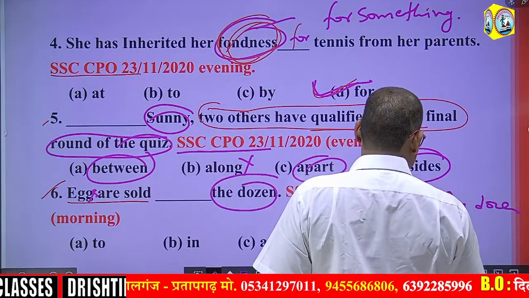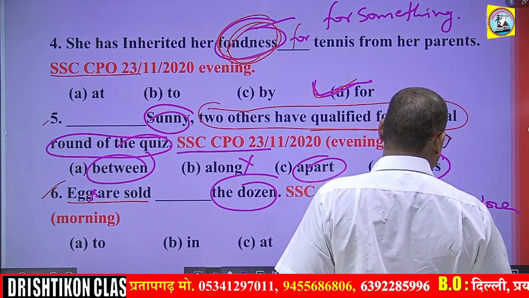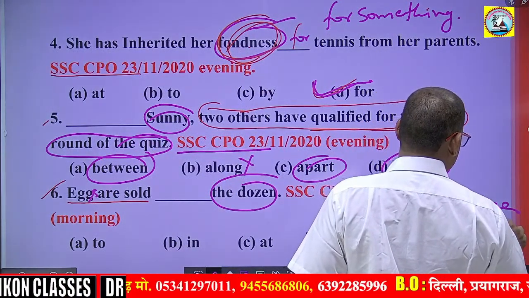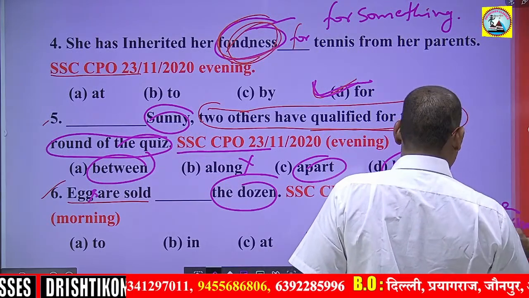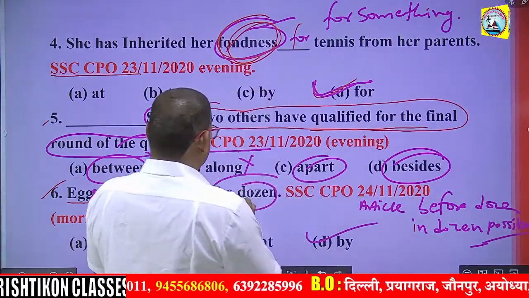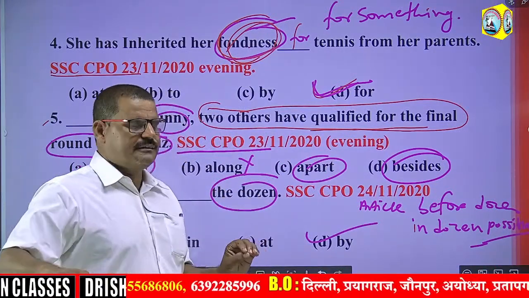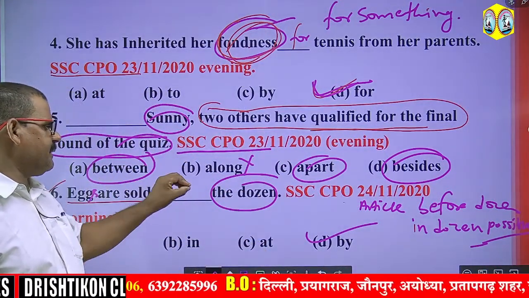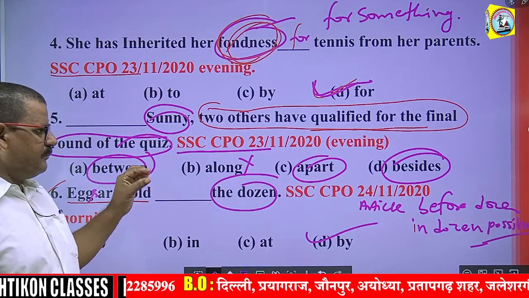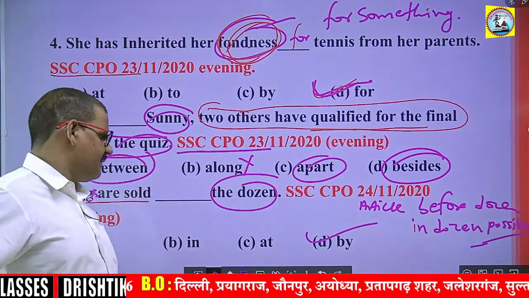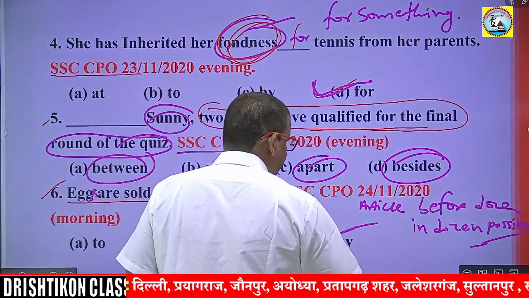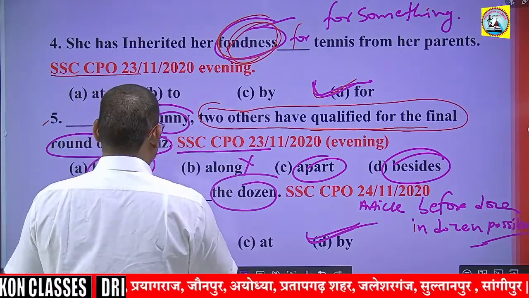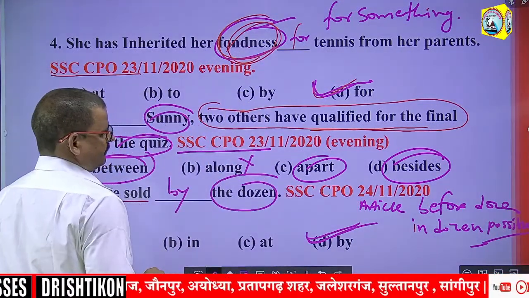But in dozen is also possible. If there is no article, I mean a or the, then we have to use in with dozen. Otherwise, we have to use the preposition by. Therefore, by is the correct option. So, eggs are sold by the dozen, right?